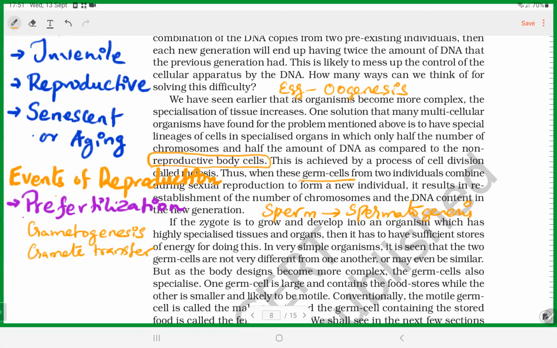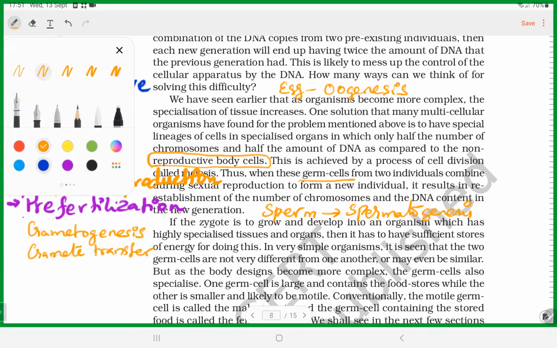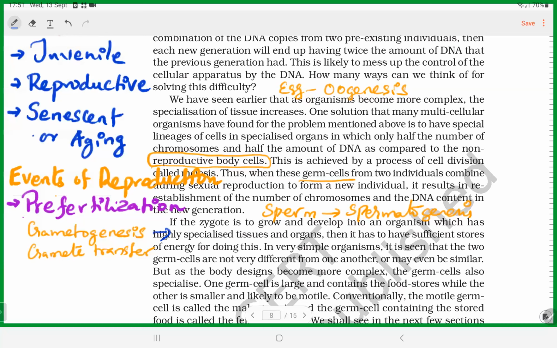Okay, gametogenesis process. Can you tell me the gametogenesis process in plants? What is the name of the process? Microsporogenesis and megasporogenesis. Do you remember?